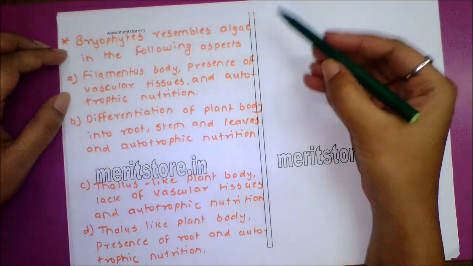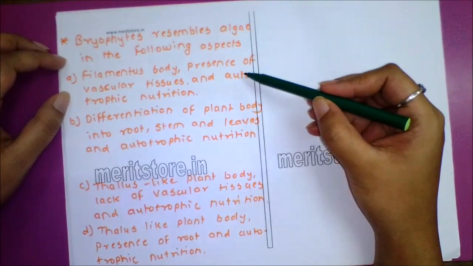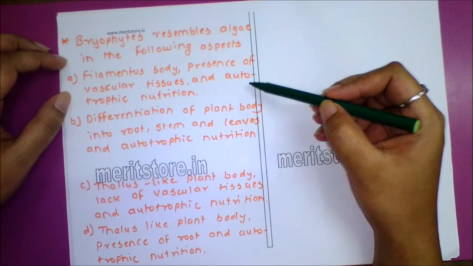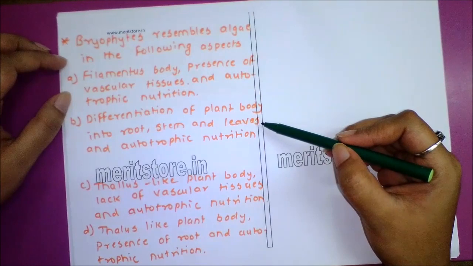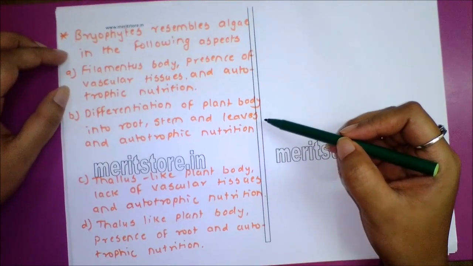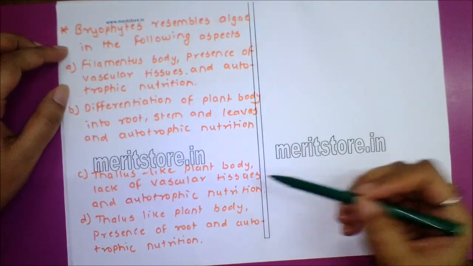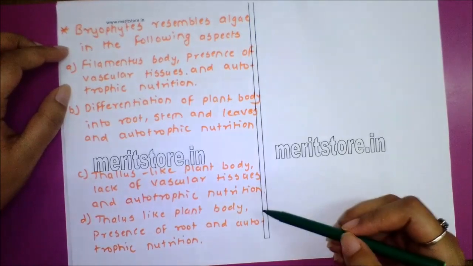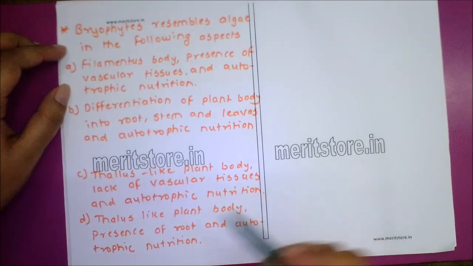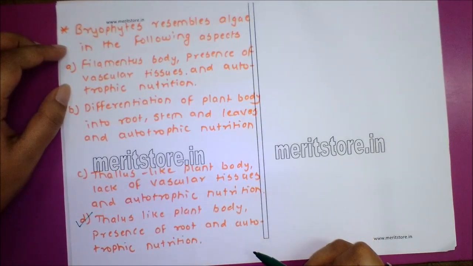Question. Bryophytes resemble algae in the following aspects. Option A, filamentous body, presence of vascular tissues and autotrophic nutrition. Option B, differentiation of plant body into root, stem and leaves and autotrophic nutrition. Option C, thallus-like plant body, lack of vascular tissues and autotrophic nutrition. Option D, thallus-like plant body, presence of root and autotrophic nutrition. Answer is option D, thallus-like plant body, presence of root and autotrophic nutrition.